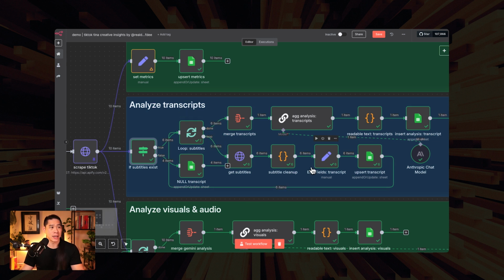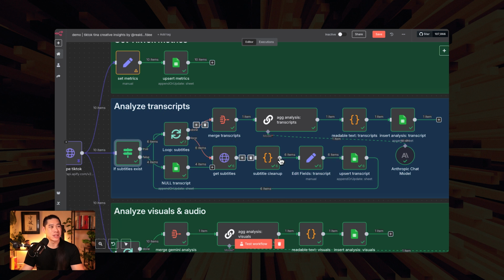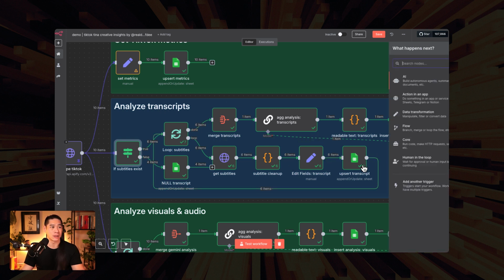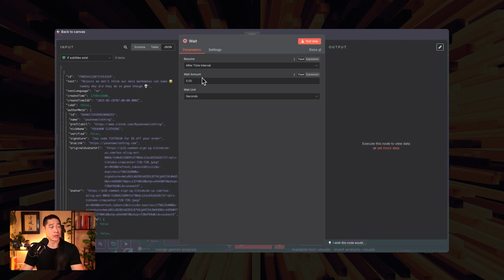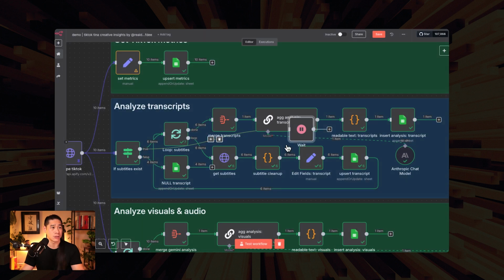Personal preference of mine is, in this case, for this demo, we don't have a wait node, but if you really wanted to, anytime you're calling APIs, you can loop through one item at a time and add a wait node in here. What this wait node allows you to do is put a little pause in before the next loop continues. Let's just get rid of this wait node really quickly.